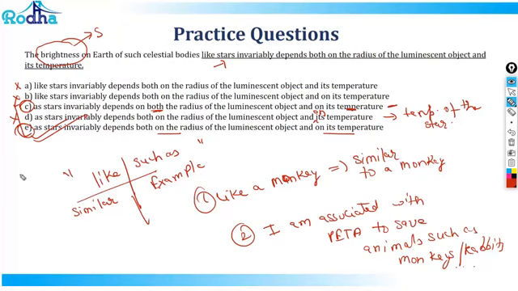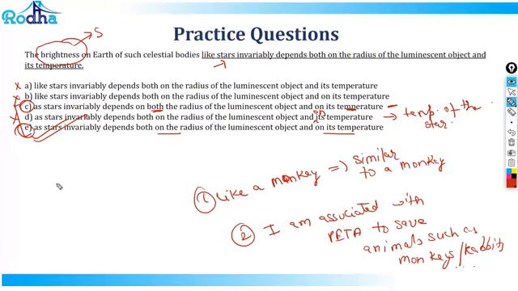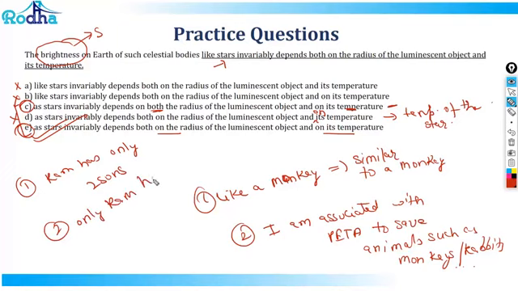Let's look at another concept to just elucidate my point further, and for that I'm just gonna rub this off quickly. So the point that we are using is, let's take an example. Ram has only 2 sons versus only Ram has 2 sons.